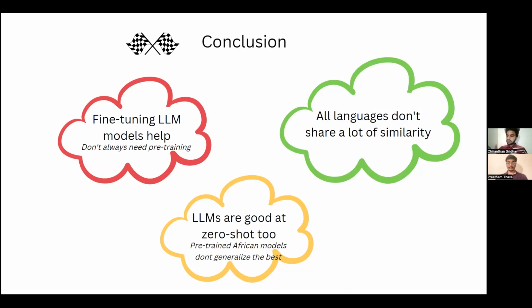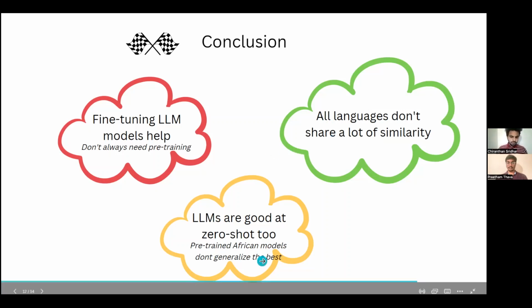Thirdly, when we used a subset of those African languages, we got a huge dip in performance, which again made us feel that there is not much similarity in some of those languages. So when you see a very large dip in performance, it is because some languages might be very different from other languages in the set that we had.